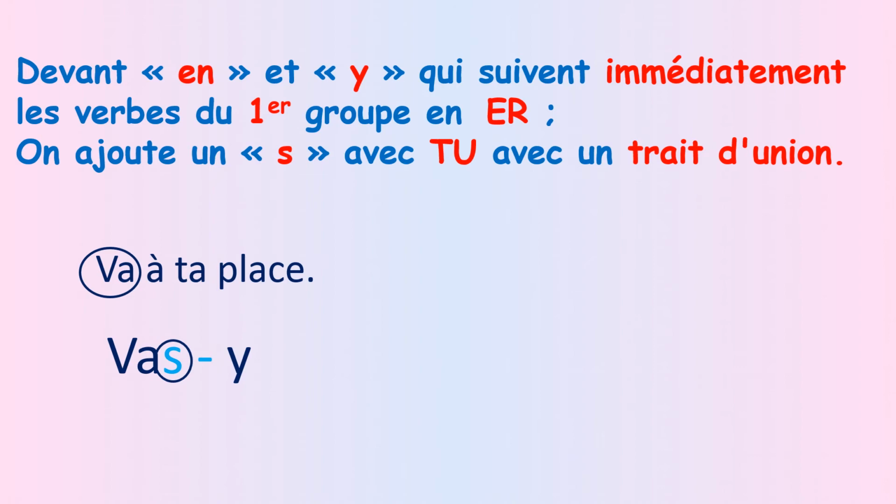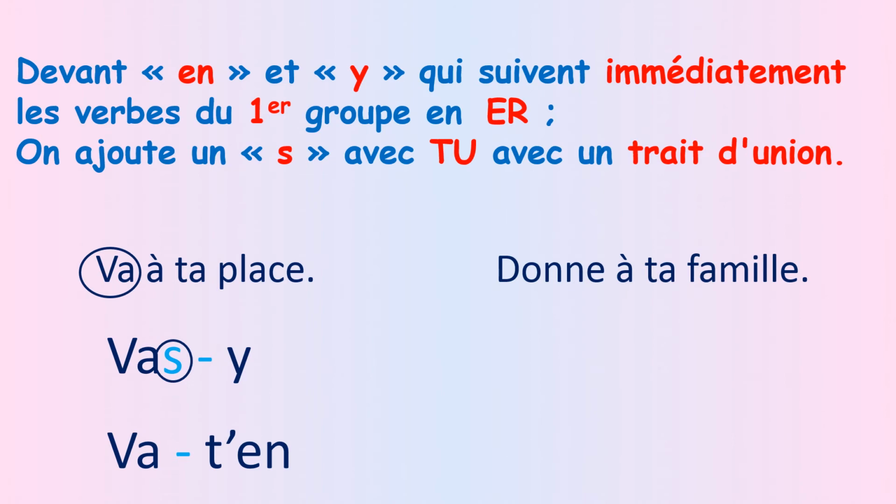Because y is immediately after the verb, I have to put s for the verb with tu, and I have to put trait d'union, which is like a small slash, like we see. If it's not immediately after the verb, I don't have to put back the s. Va-t-en, but I have to put trait d'union, small slash.